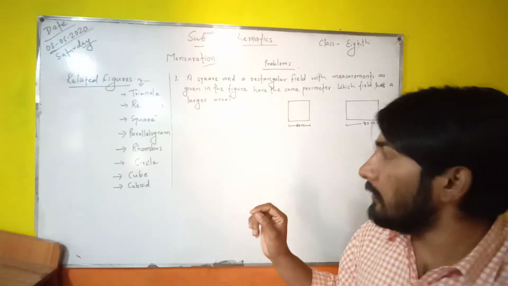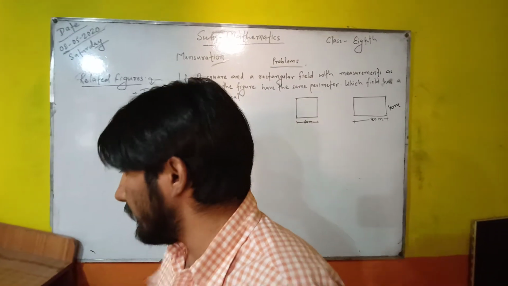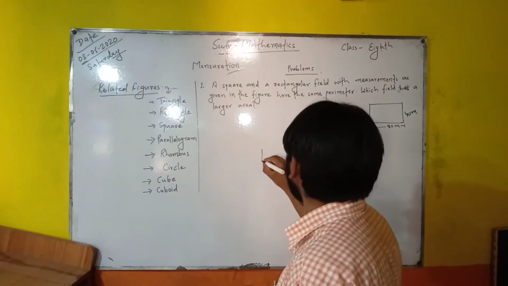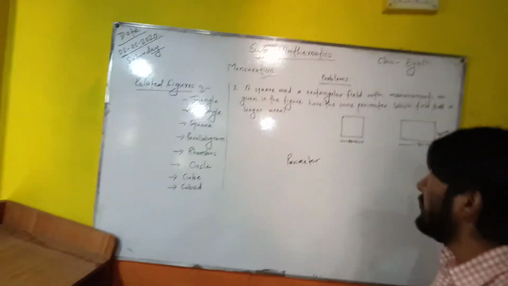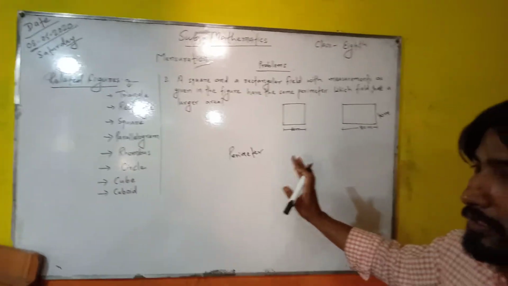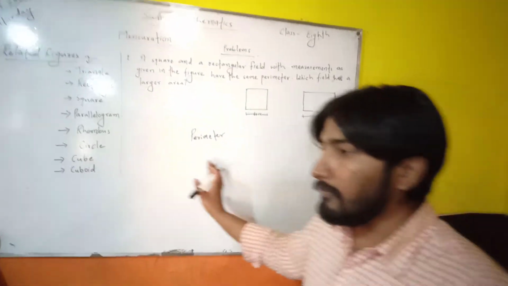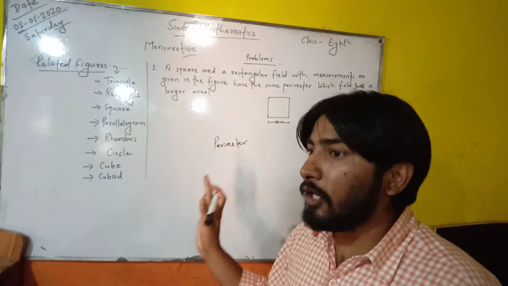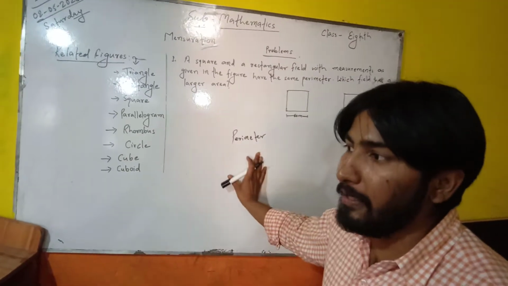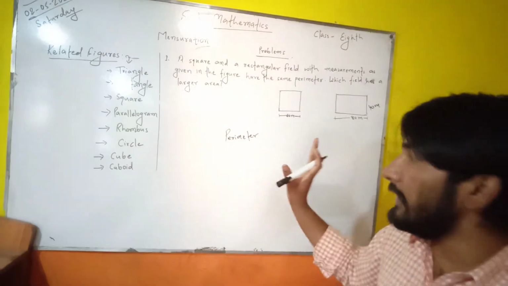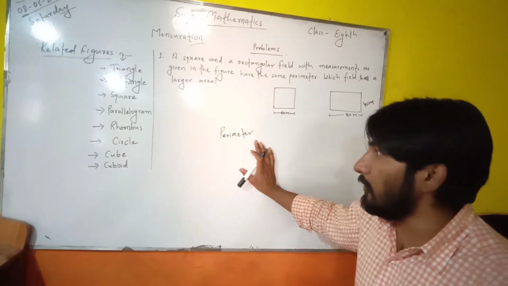Perimeter is the, I am writing it. Perimeter of a geometrical figure is the distance around its boundary. I mean all the closed geometrical figures that are in the same plane have a perimeter, and once more I tell you that the perimeter of a geometrical figure is the distance around its boundary.